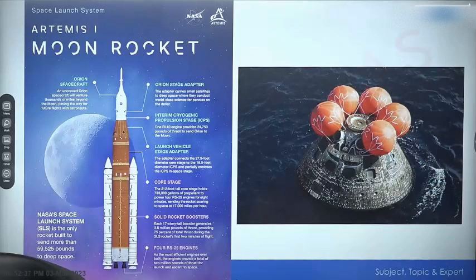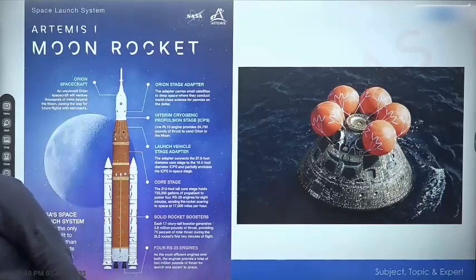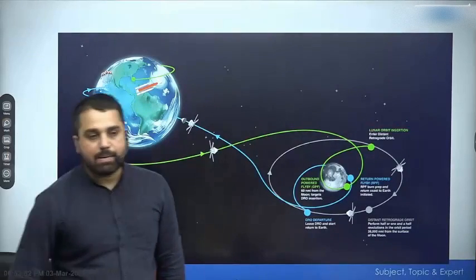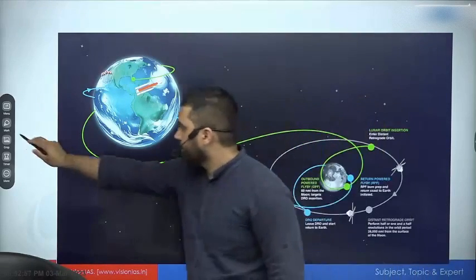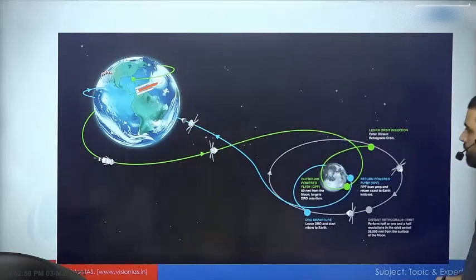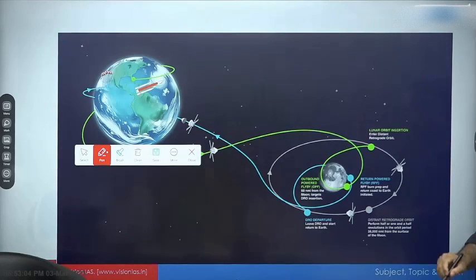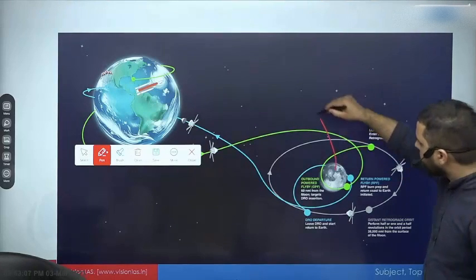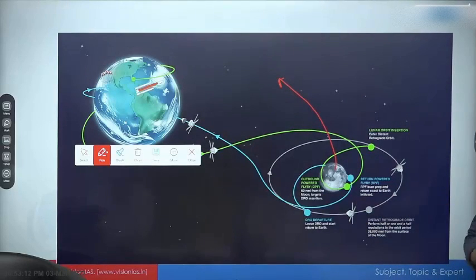Nobody was part of this mission. The goal was that Orion will try to maintain a stable orbit around the Moon. And by the way, that stable orbit which NASA has calculated is very, very interesting. It is a type of orbit called a retrograde orbit. Now what retrograde orbit means is that जो Moon का revolution around Earth है, in one line, the meaning of retrograde is very simple: the Moon is orbiting around Earth in this direction, ये जो satellite का revolution around Moon है वो opposite direction में होगा.